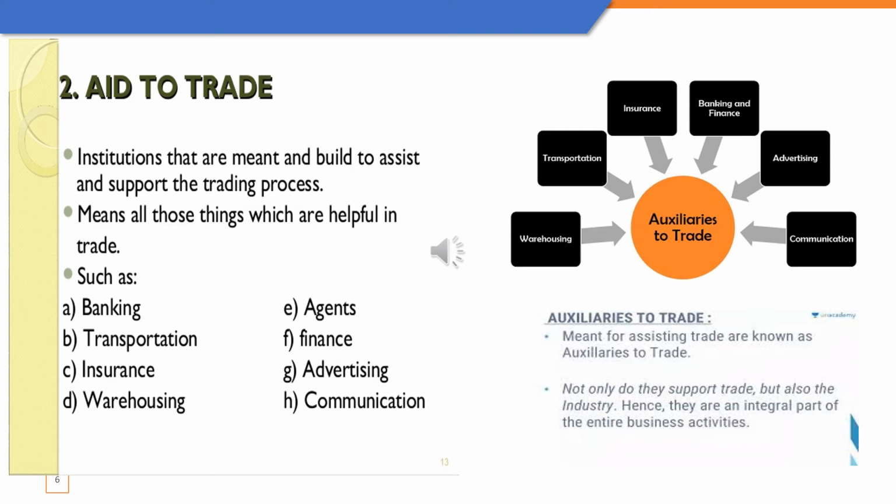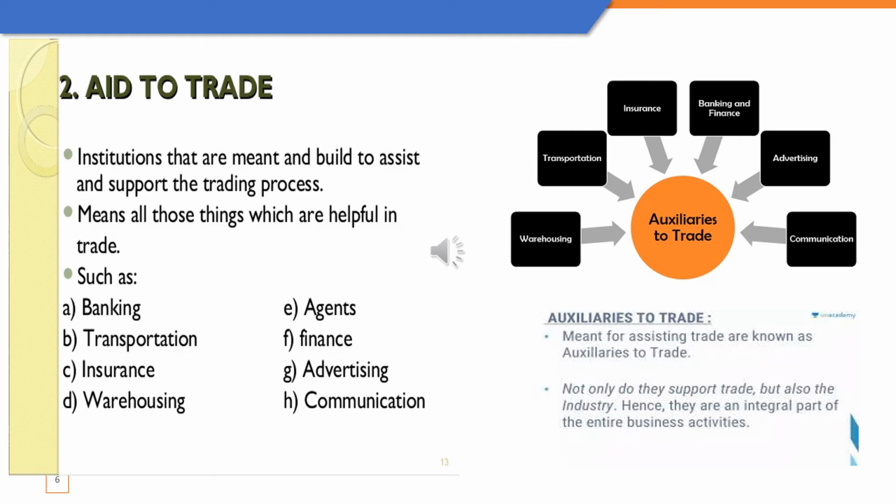Now banking includes all those activities that provide finance to the business houses. Business houses may need funds to buy assets, to fund their day-to-day expenses. So money is needed by every business firm. At times, this money becomes a hindrance. So the hindrance of finance or hindrance of money is removed by banking. And banking assists and supports the trading process.